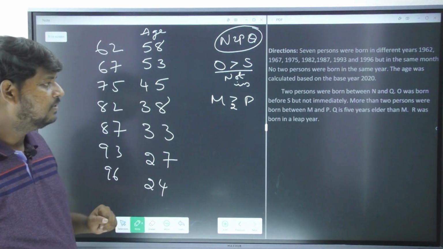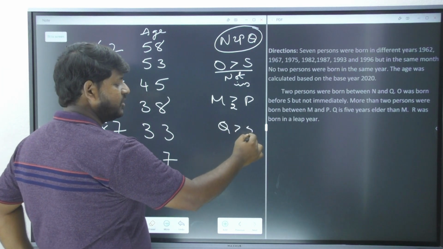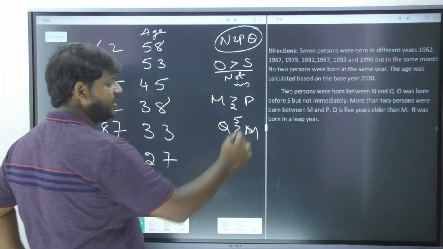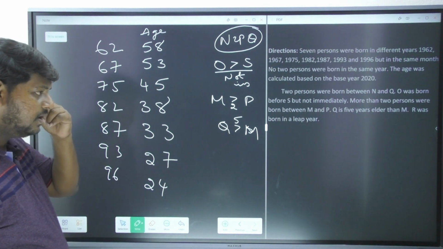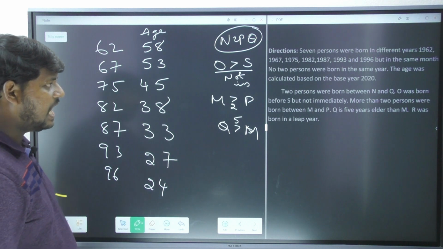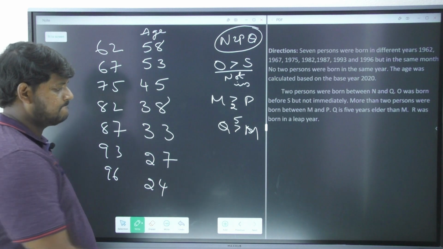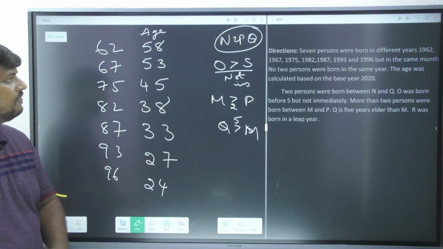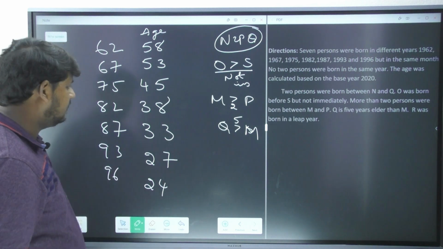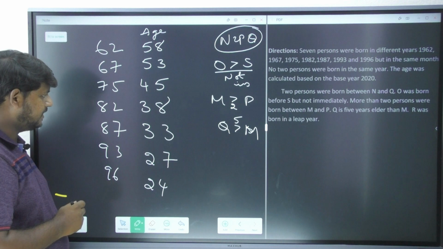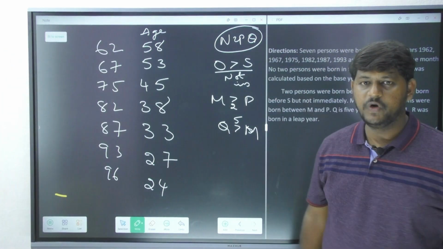Right now, Q is 5 years elder than M. So Q is more than M by how many years? 5 years. R was born in a leap year. So R is definitely a leap year, it seems. Now let's see here. What is a leap year? 1962 is a leap year. And 1982 is a leap year. And 1996 is a leap year. Now with this information, I'm just going to solve it.